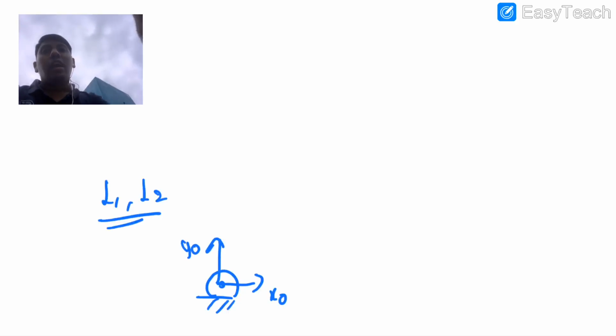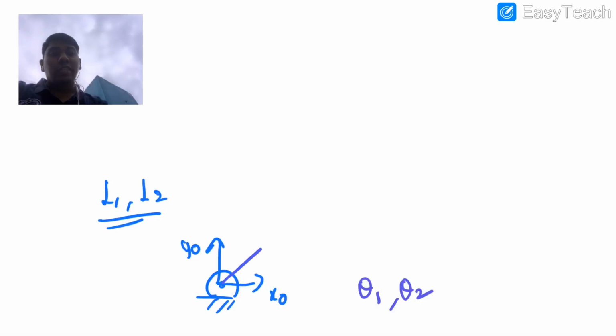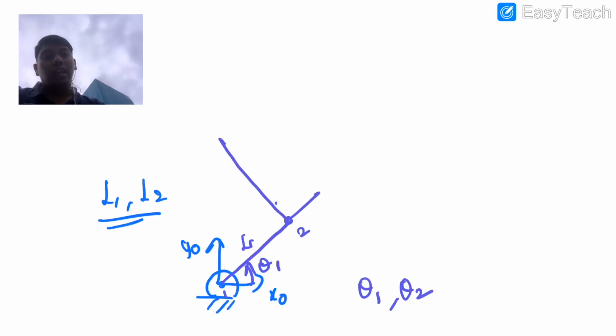Okay, so now I take L1 and L2 as constant, and I know that this is the fixed end, and I assume that x0 and y0 are given. Once theta 1 and theta 2 are given, what we will do is take L1 as the link and fix it with theta 1 as the angle, right? And theta 2 is given, then you take L2 as the link and put it at this point, joints 1 and 2, and fix it, arranging it like that, right?